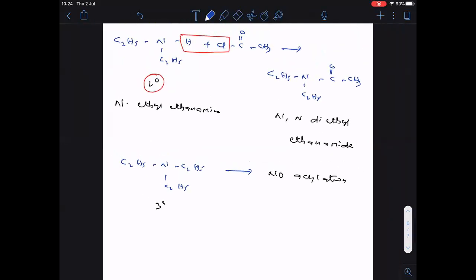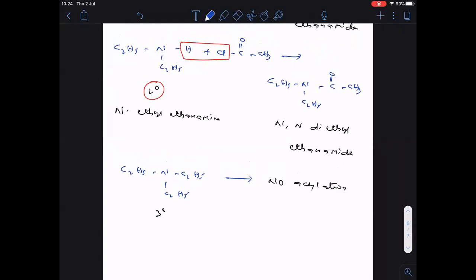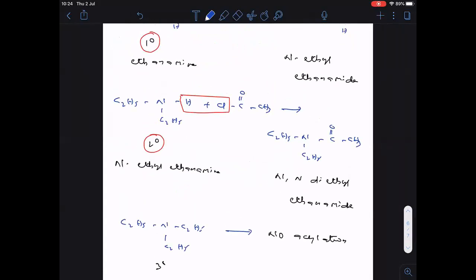Please copy quickly. Primary, secondary, tertiary, all the three are there on the screen.